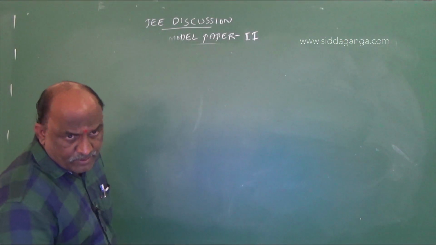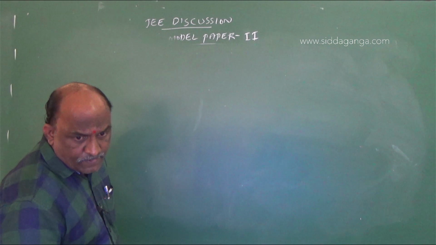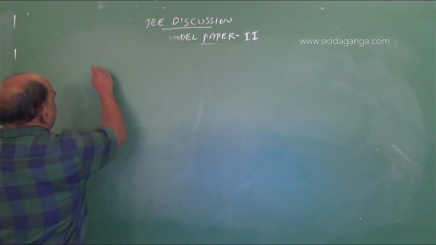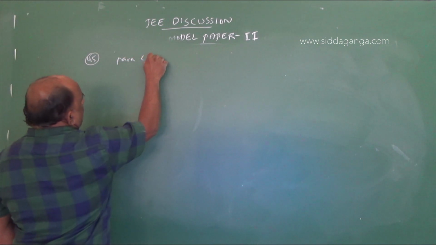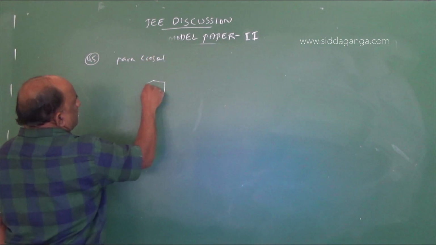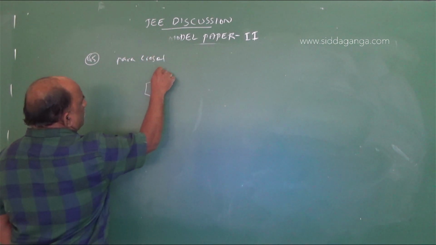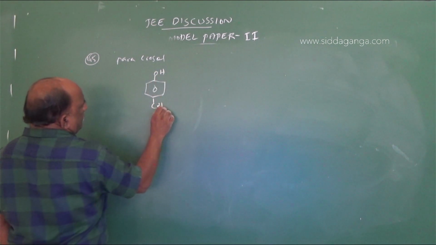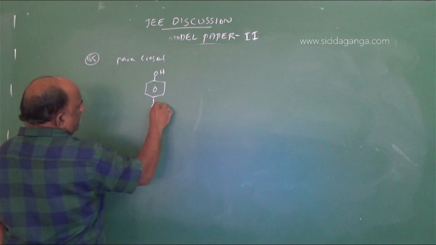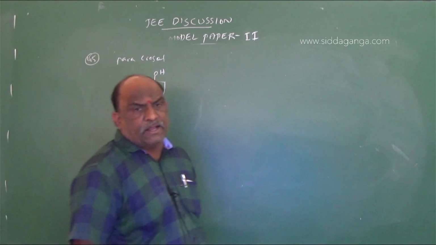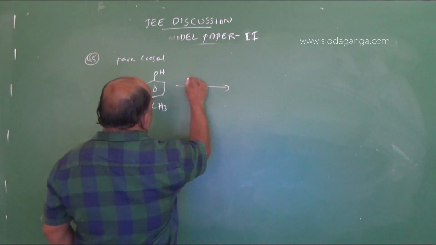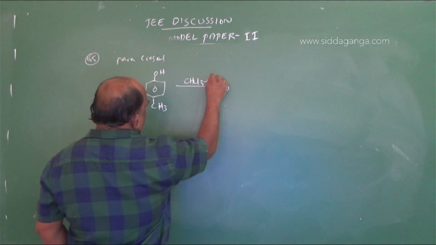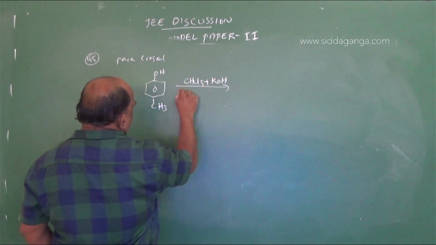Paracresol reacts with chloroform in alkaline medium.